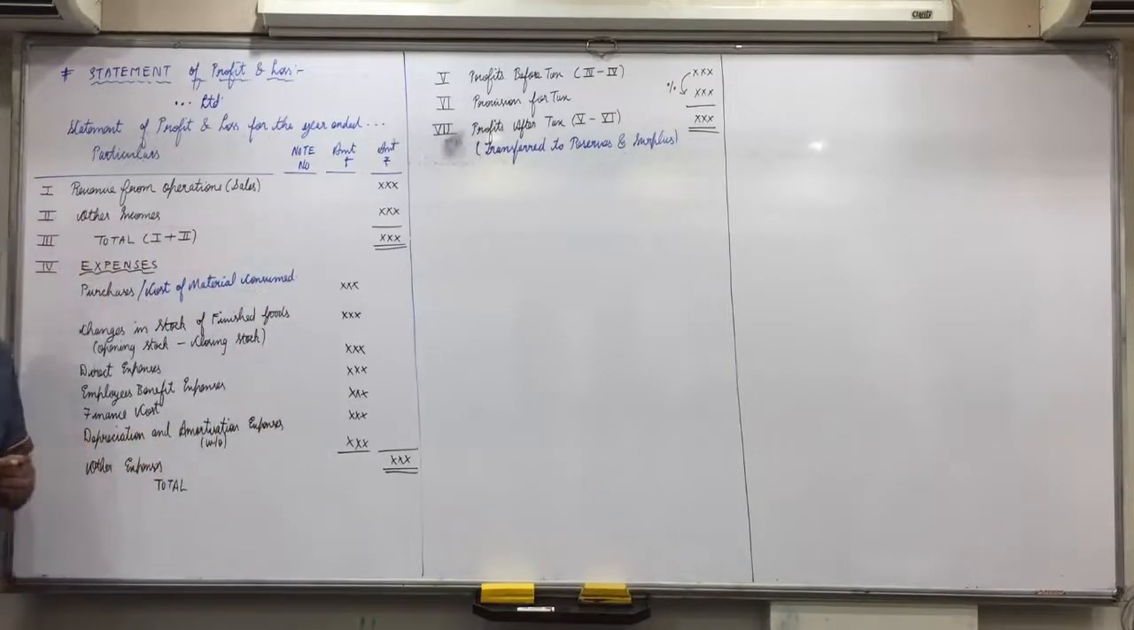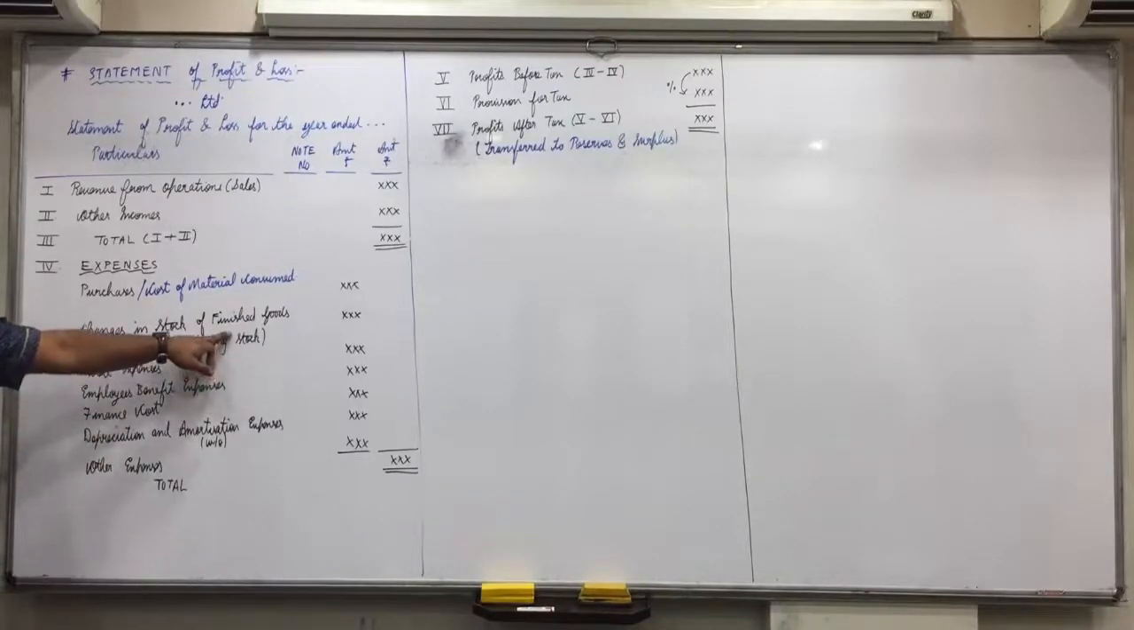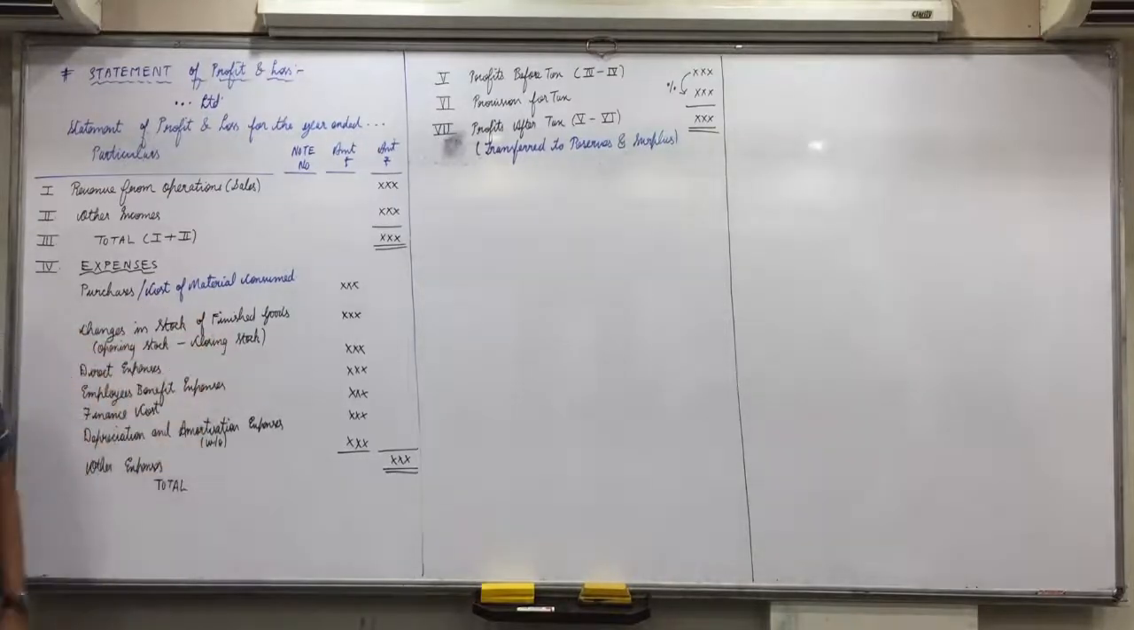How do you find this cost of raw material consumed? Opening stock plus purchases minus closing stock. But that is different from this stock, this is of finished goods. So cost of material consumed, but in your questions it would be directly given.